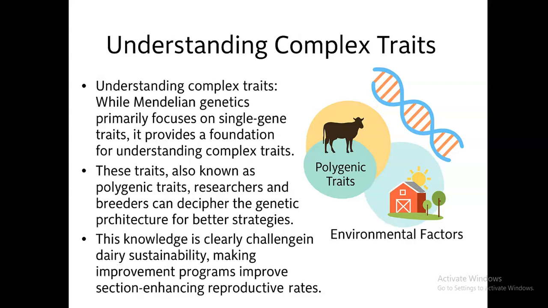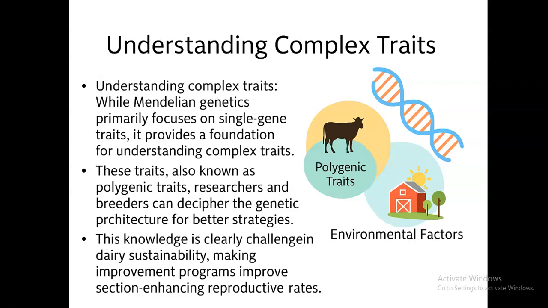This knowledge is clearly a challenge in dairy sustainability, whereby continuously increasing milk production is reducing reproductive success or reproductive efficiency rates in animals.